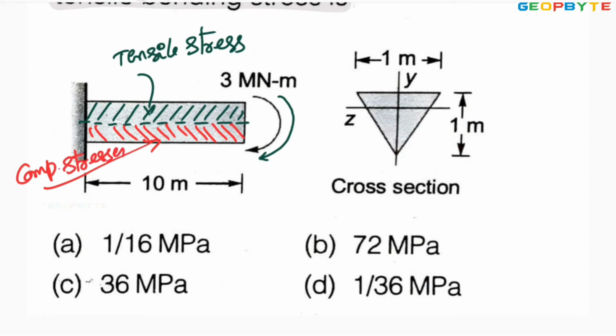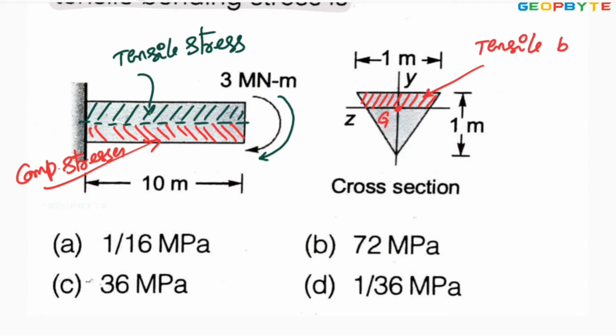Okay. That too, the beam is looking like an inverted triangle. This is the center of gravity G. Since the tensile bending stresses are developed in the top side, this is the region where the tensile bending stresses are developed.